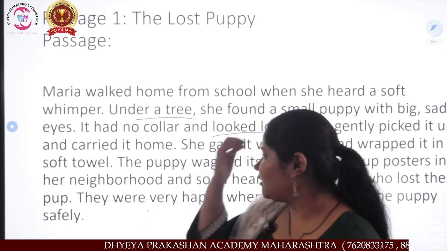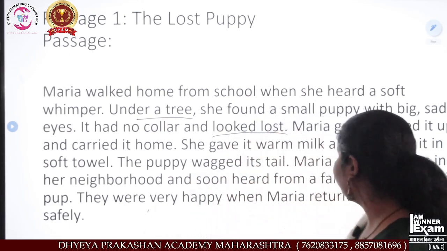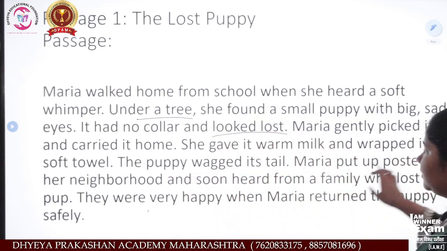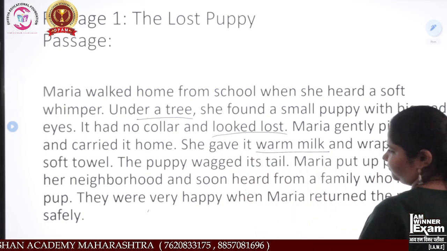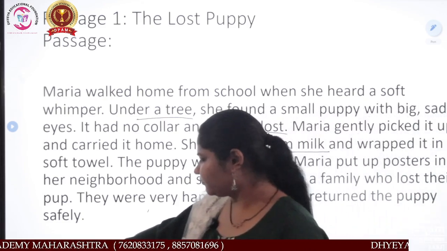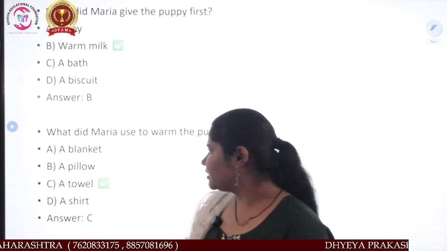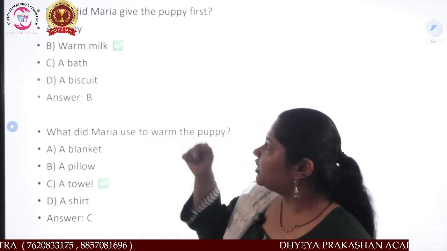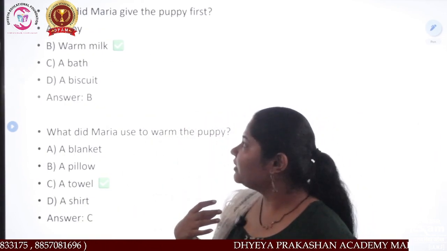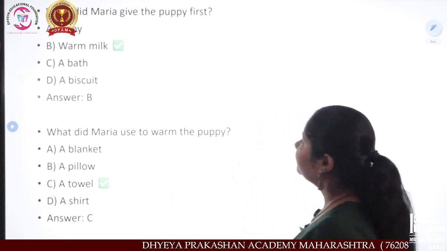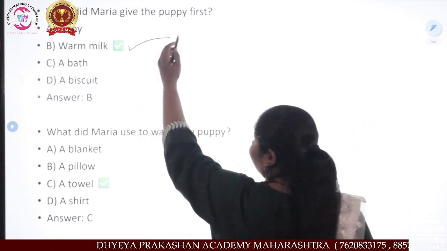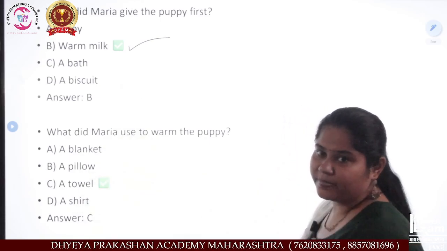So you have to read and you have to find. See, she gave it warm milk. Okay. See over here. A toy? No. A warm milk, a bath, a biscuit. What did she do? She gave warm milk. We will pick this answer.